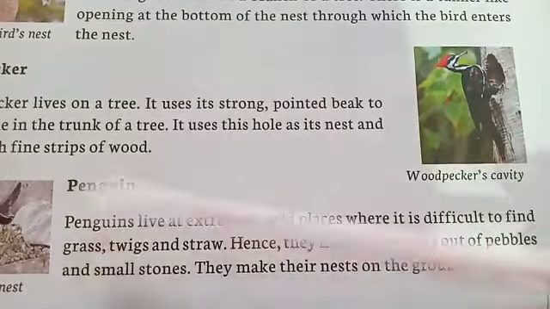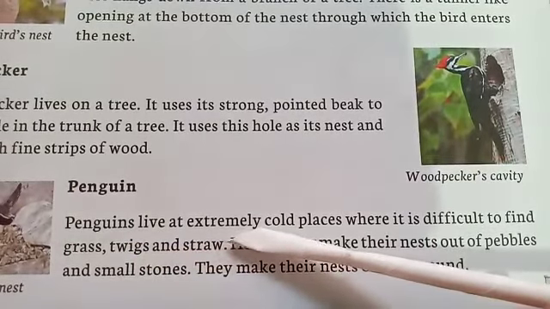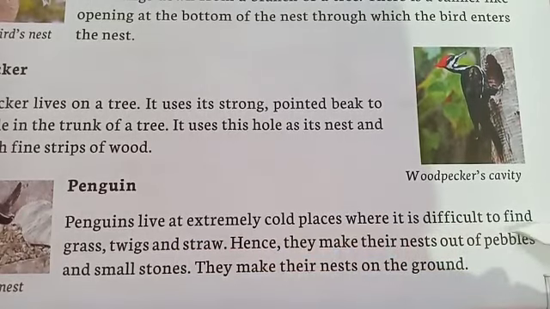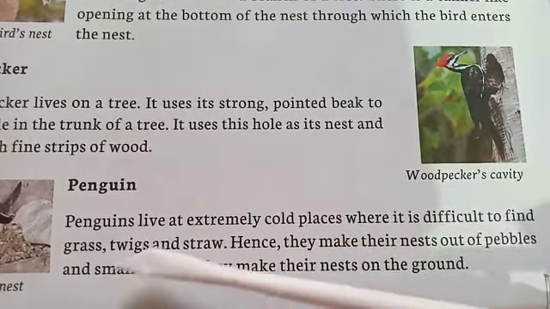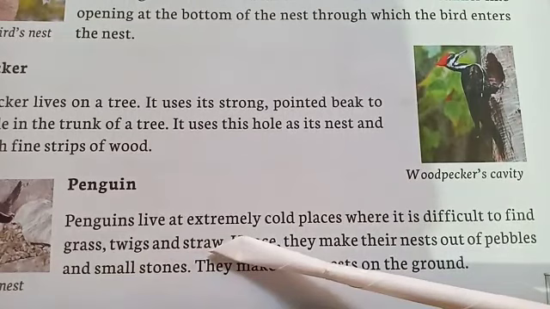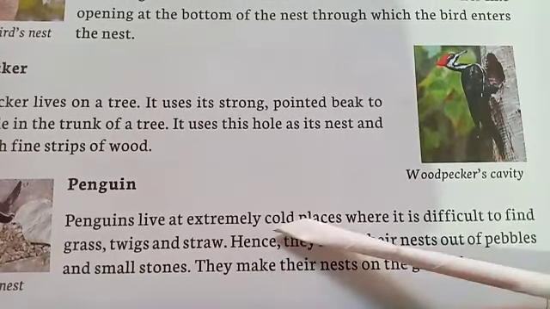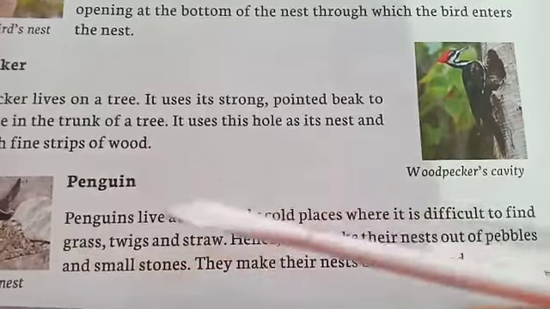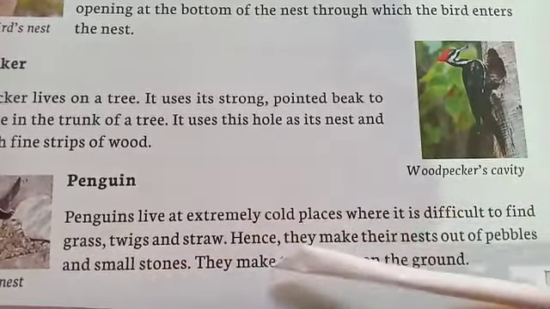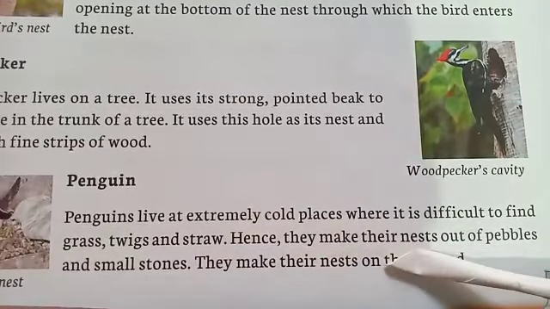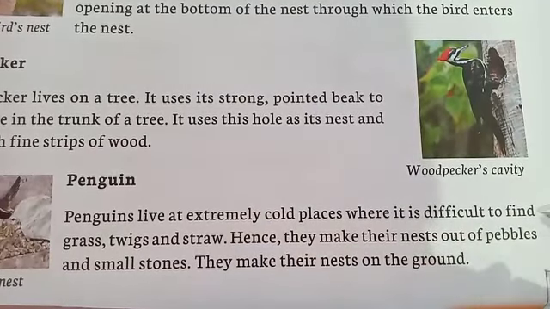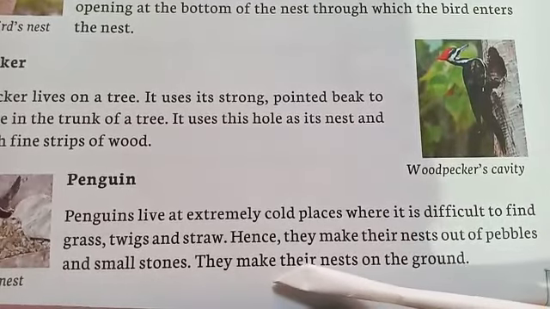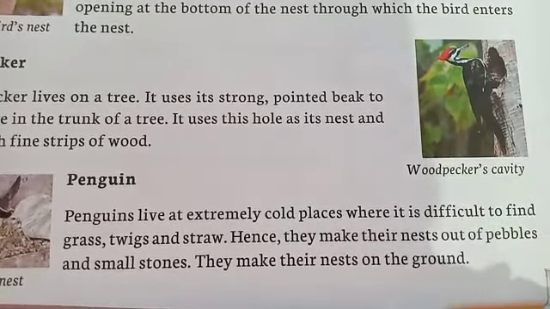Penguin. Penguins live at extremely cold places where it is difficult to find grass, twigs, and straw. Extremely cold place means it is covered with snow. So there is no grass and twigs found. Hence, they make their nests out of pebbles and small stones. They make their nest on the ground.